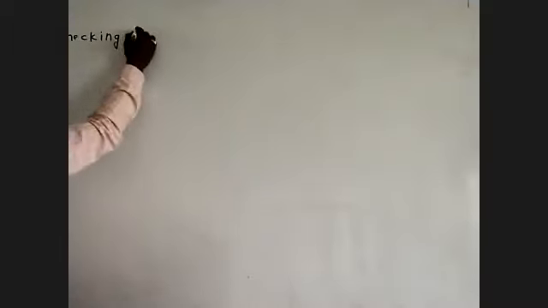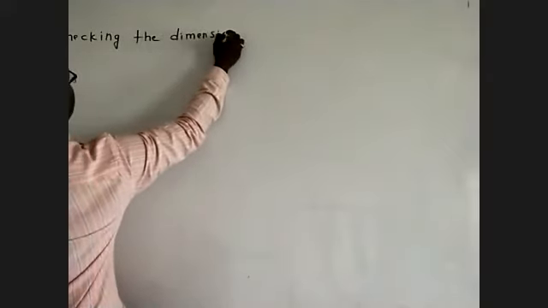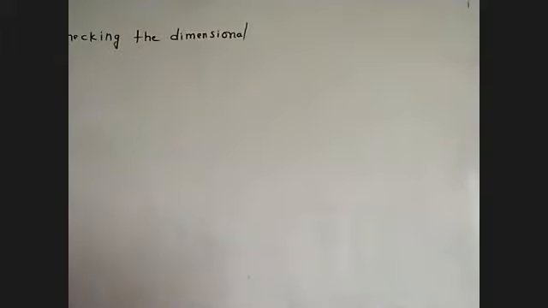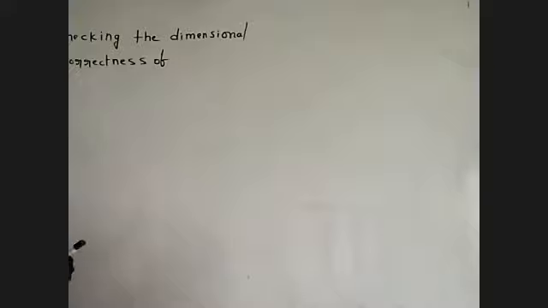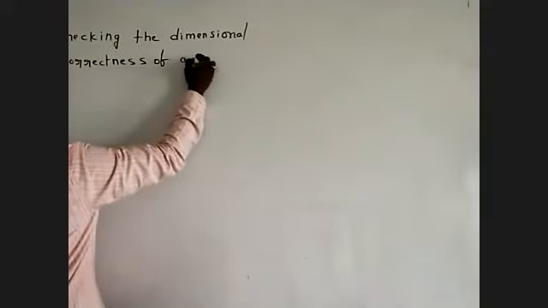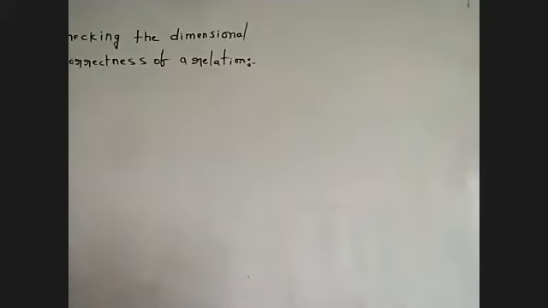Second method, checking the dimensional correctness of a relation. Checking the dimensional correctness of a relation.